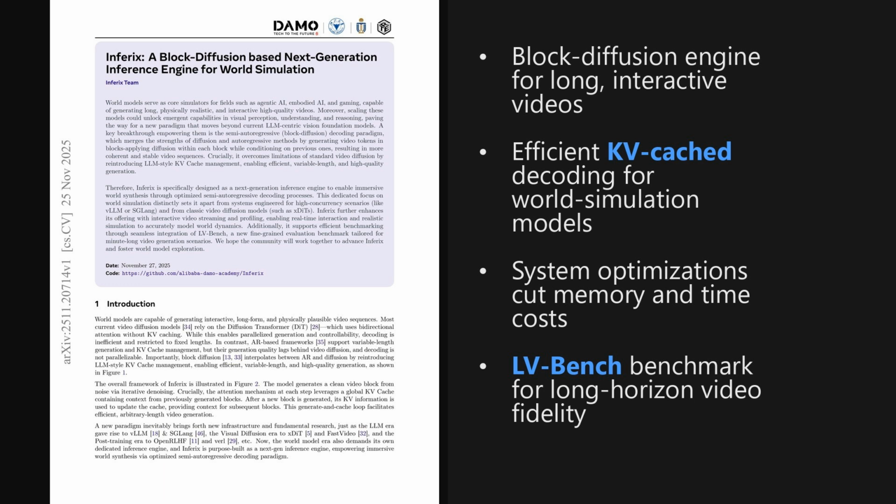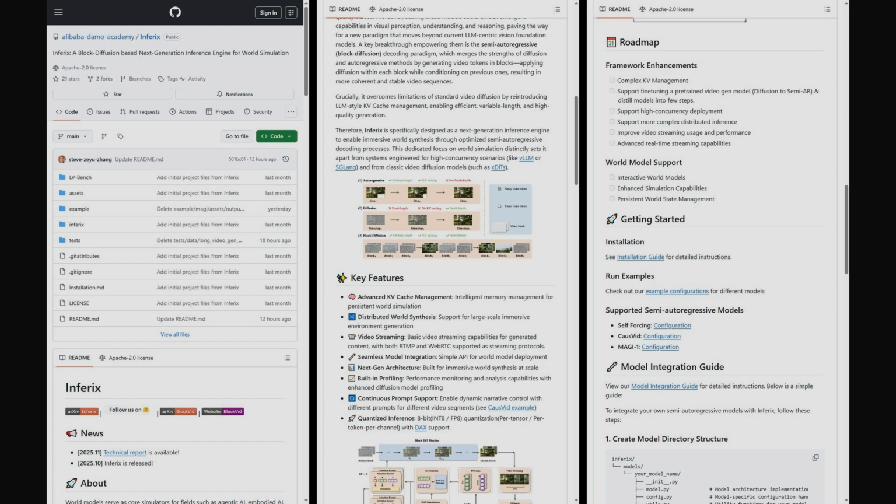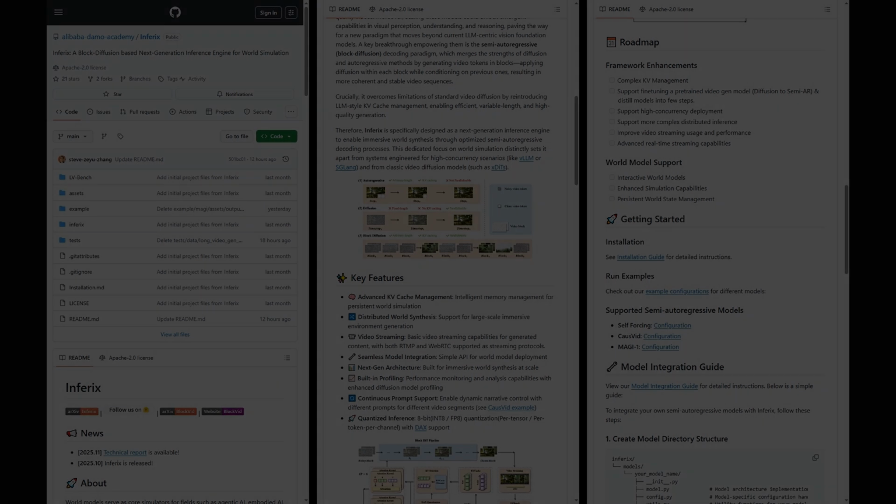And as we will see later, the implications for large-scale world simulation and real-time interaction are quite significant. Also, the authors shared a full Inferix codebase on GitHub. You'll find the core Python engine, installation guide, and requirements, plus example folders and configs for semi-autoregressive world models like Self-Forcing, CosVid, and Magi-1. There is a model integration guide, tests, and LV Bench resources for evaluation.